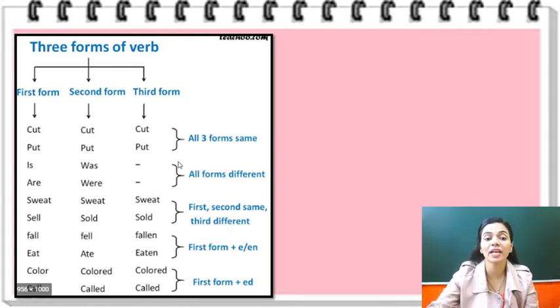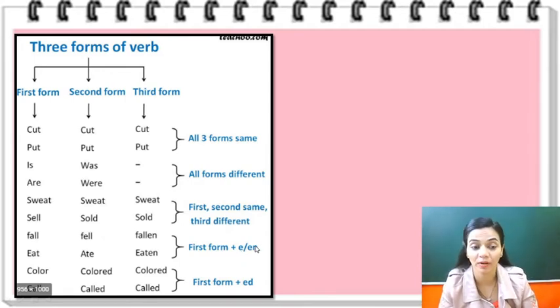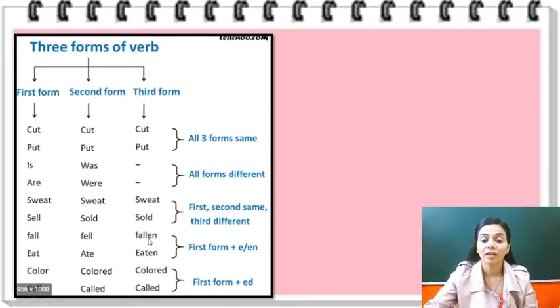Now is, was, and they don't have the third form. All the forms are different. Are, were, and sweat, sweat, sweat, or sell, sold, sold, or fall, fell, fallen. So here sell, sold, sold have the first form as the base form, and the second and third forms are the same. And fall, fell, fallen, eat, ate, eaten. They have used e and en in the second and third form, right? The third form has en and the second form has e, right?